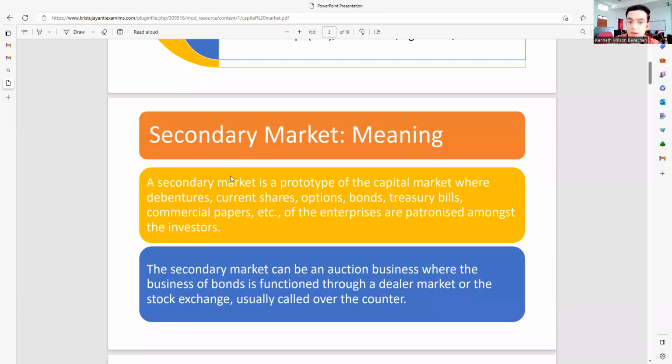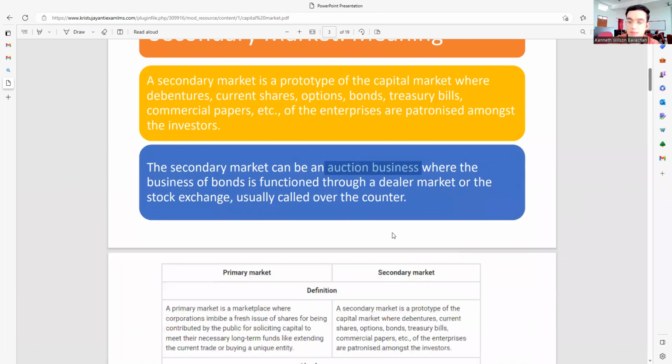Coming to your secondary market, what happens? Secondary market is a prototype of a capital market where the debentures and current shares, options, bonds, treasury bills, commercial papers, etc. of the enterprise are patronized amongst the investors. Here, the concept of investors is focused. Also, the secondary market can be an auction business. Again, auction business becomes another important way to remember the concept better, wherein the business of bonds is functioned through the dealer market. Another term to remember is your dealer market.